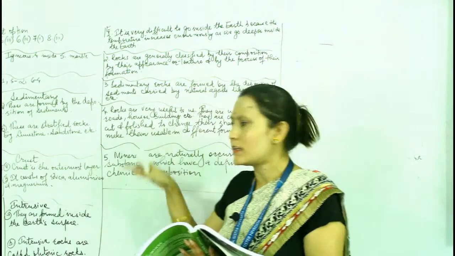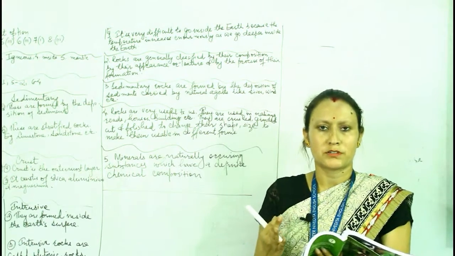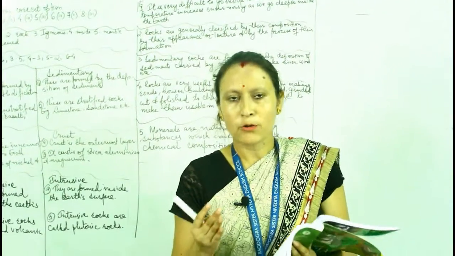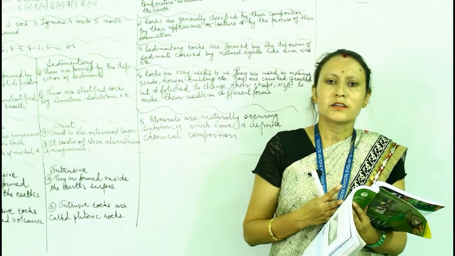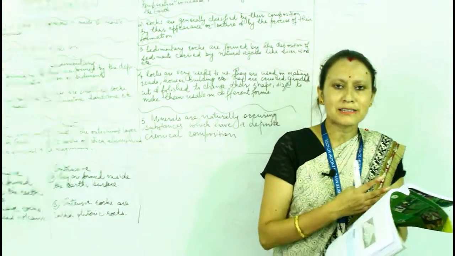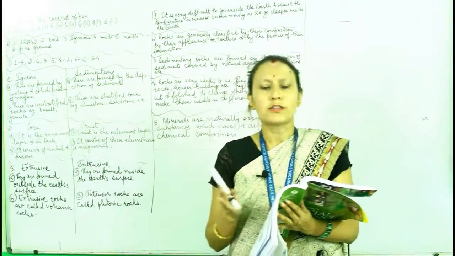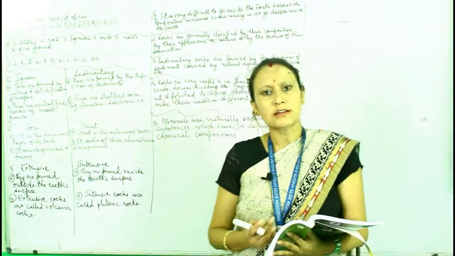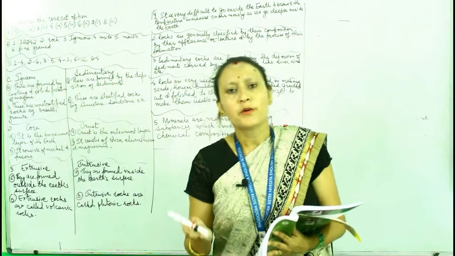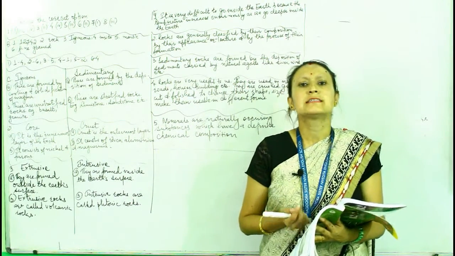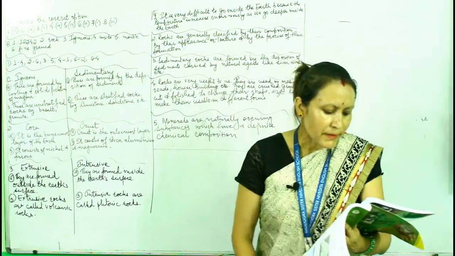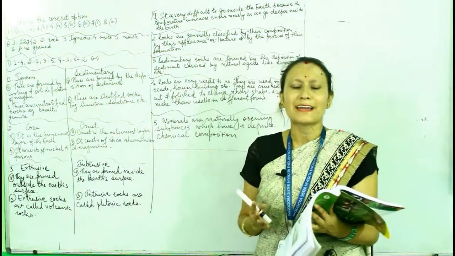So we have discussed in our chapters the 3 layers of the earth, the structure of the earth. Earth is composed of 3 layers, right? Crust, mantle and core. Crust, which is the outermost layer, consists of continental crust and oceanic crust. Continental crust means the land masses and oceanic crust means all the water bodies. Continental crust is called Sial, S-I-A-L, because it consists of silica and aluminium, whereas the oceanic crust is called Sima because it consists of silica and magnesium.